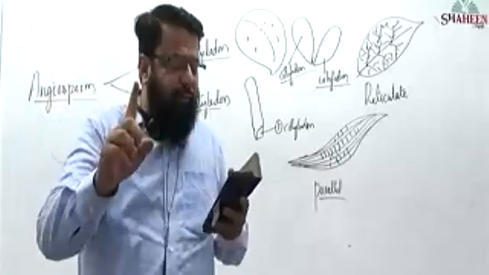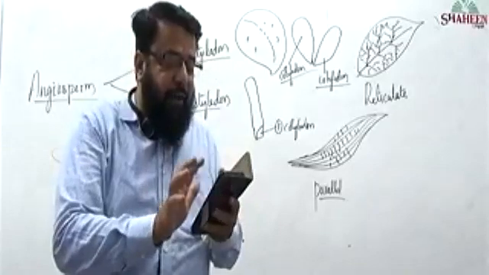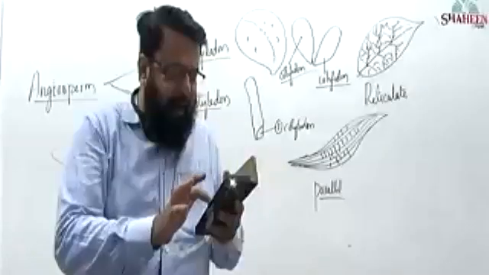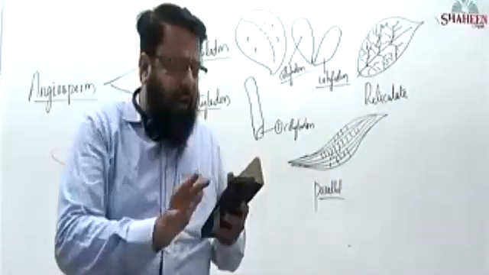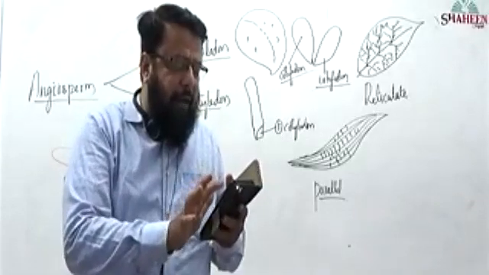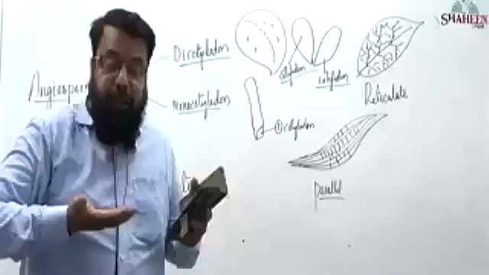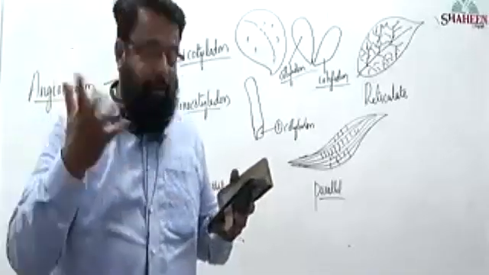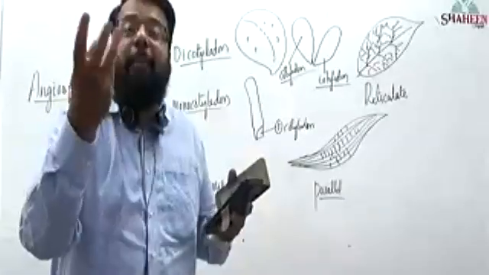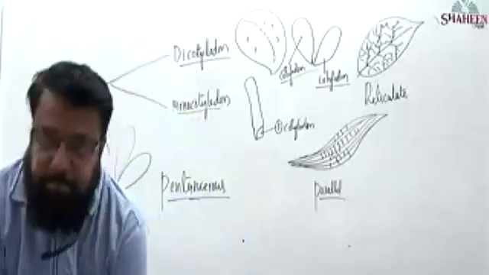If each whorl of a flower is having 5 appendages, then the flower is called pentamerous. Each layer, instead of whorl, so you don't get confused: each layer will have 5 appendages. That flower is called pentamerous.